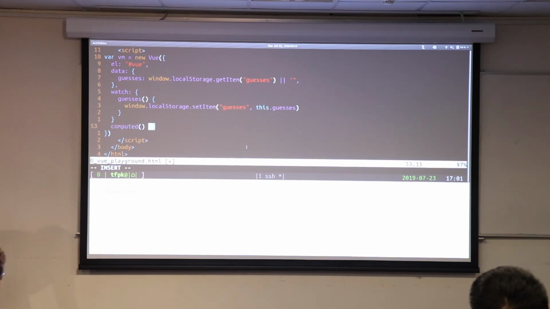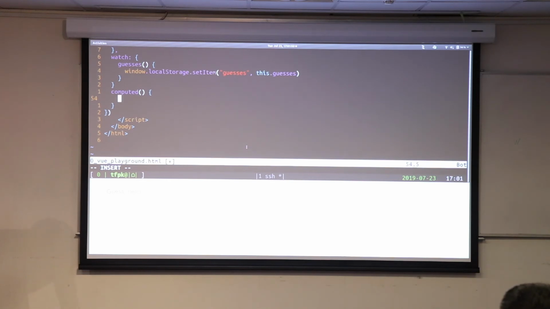and it's going to be, so return, so computed, and then open that, and that there. Inside of here, we're going to have a computed property called list of guesses.